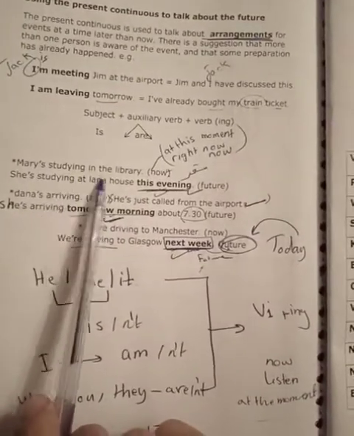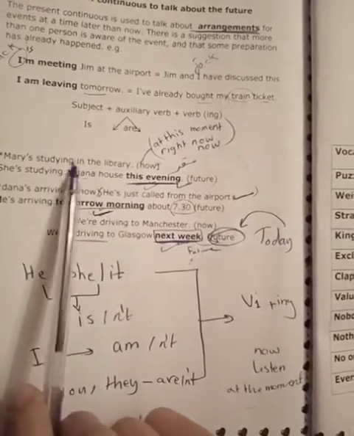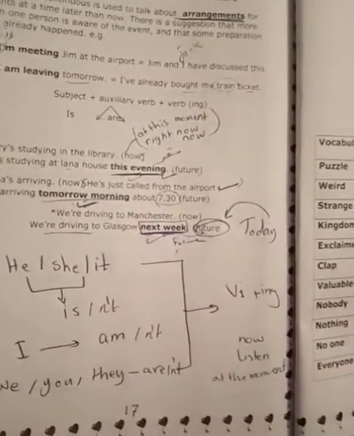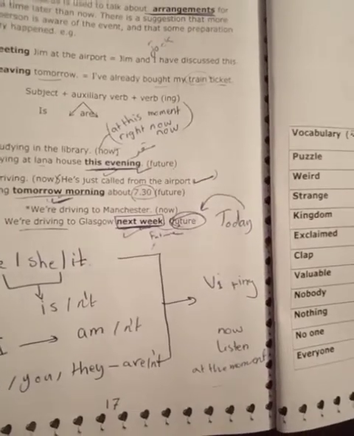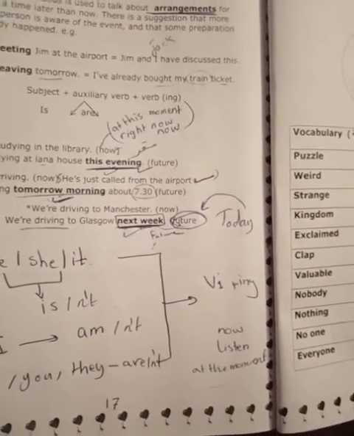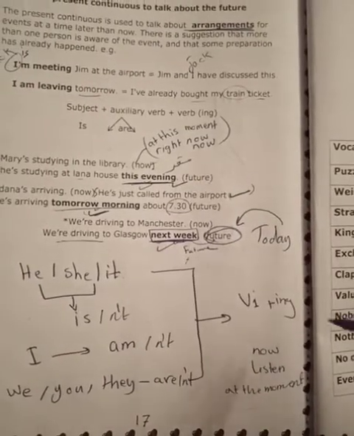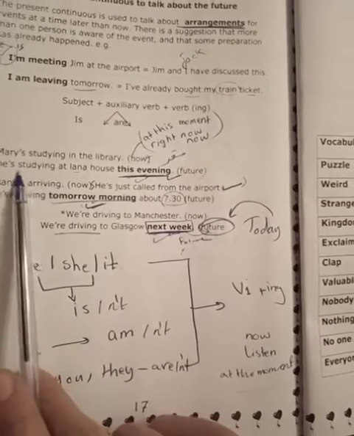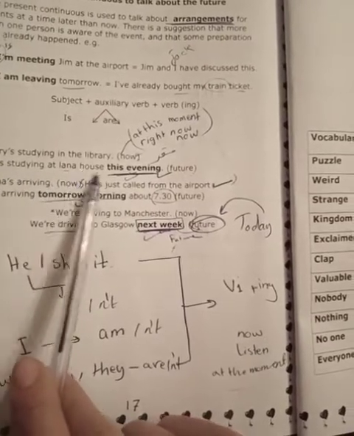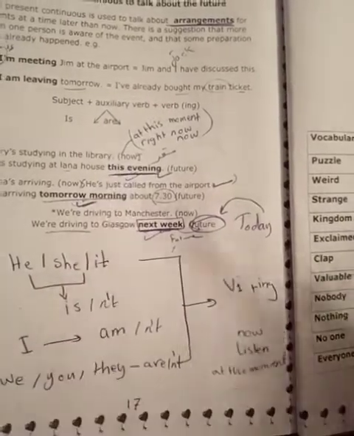Mary is studying in the library now. I met Mary and she is studying at the library at this time, at this moment, now. Let's read this one. She is studying at Lana's house this evening.